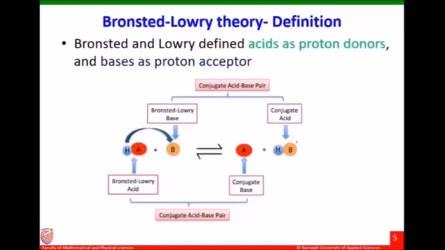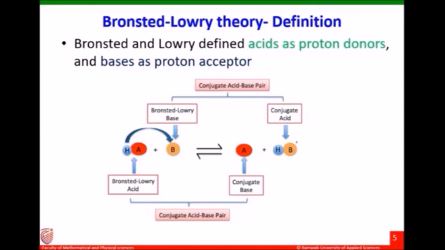Consider the given equation. Here, the first reactant HA reacts with the other reactant B. Here, H stands for hydrogen atom and A and B stand for other atoms. The reactant HA donates a hydrogen ion to the reactant B. So, as per Bronsted-Lowry theory, HA is a Bronsted-Lowry acid because it donates a proton, which is a hydrogen ion, and B is a Bronsted-Lowry base because it accepts a proton.